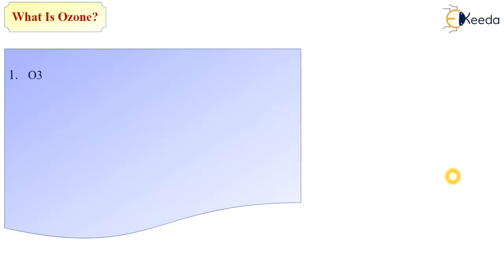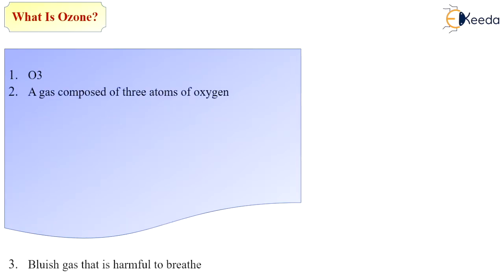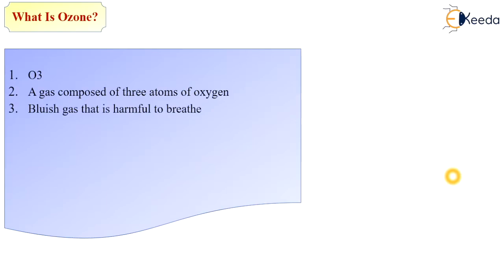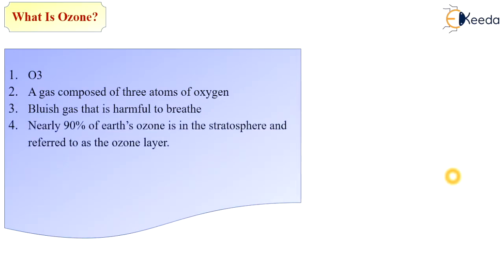Ozone is a form of oxygen, and its chemical formula is O3, a gas composed of three atoms of oxygen. It is a bluish gas that is harmful to breathe. Nearly 90% of Earth's ozone is in the stratosphere and referred to as the ozone layer.